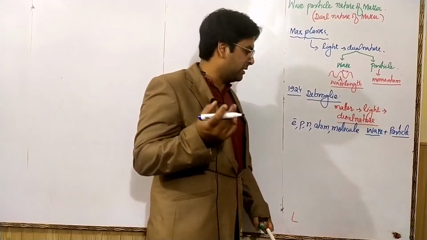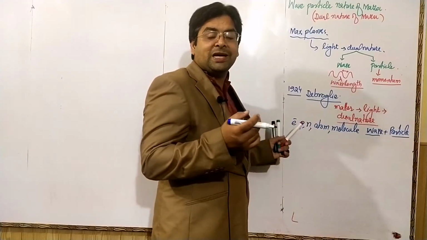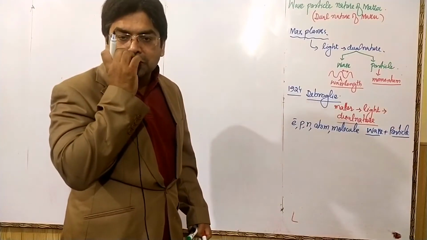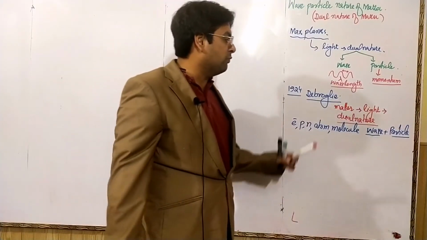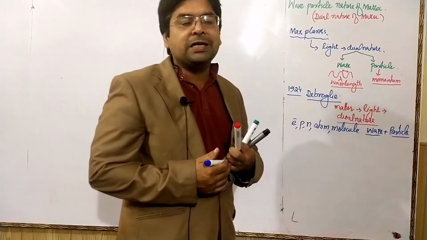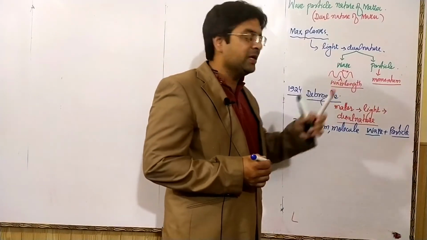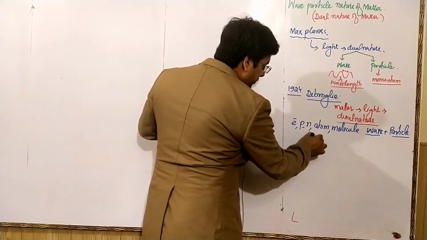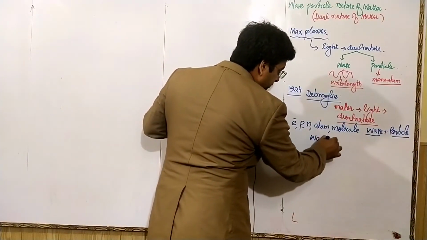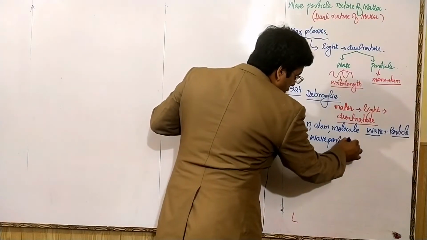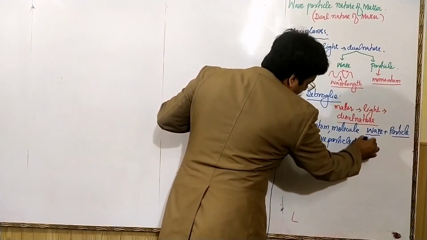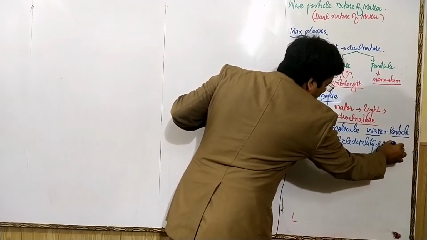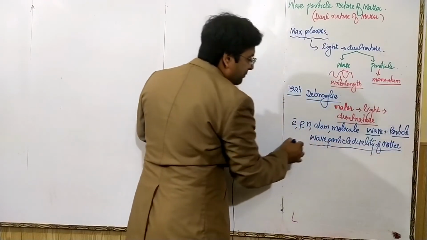Which things are present in matter? Electron, proton, neutron, atoms, molecules, when they move, they show wave-like property and particle-like property like light. This is called wave particle duality of matter.